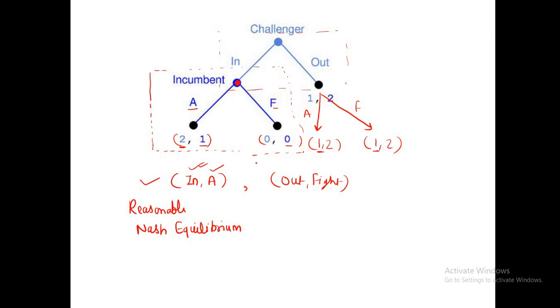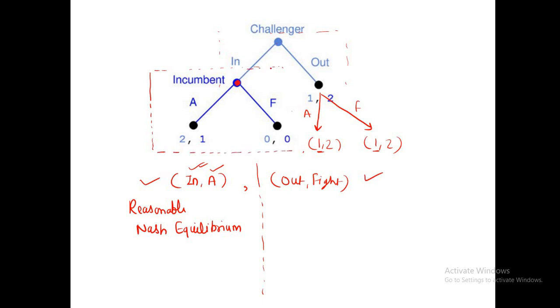Now we will check out, fight. For this combination out, fight, we again check the same subgames.